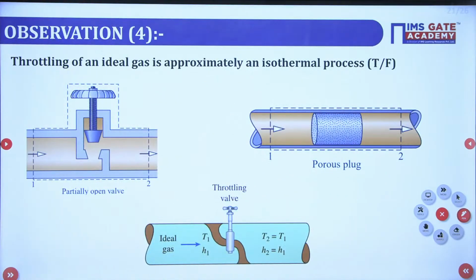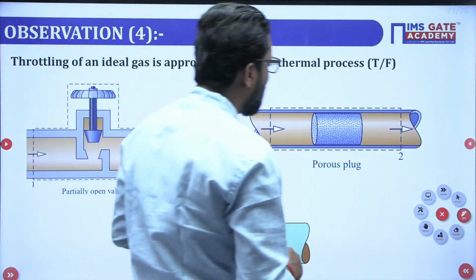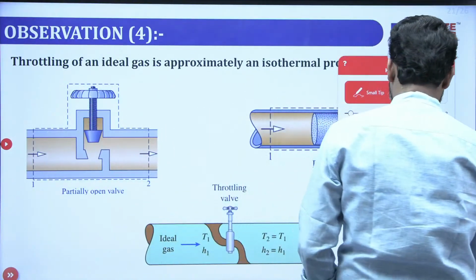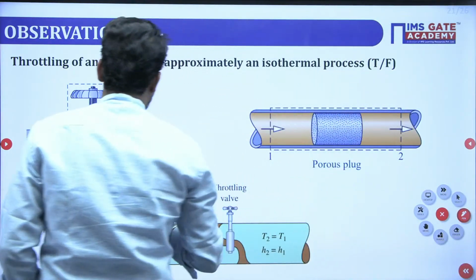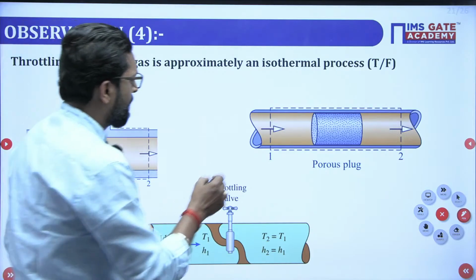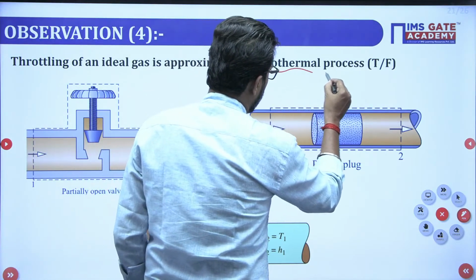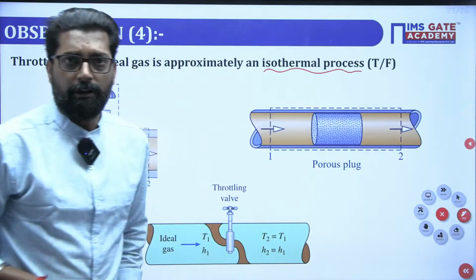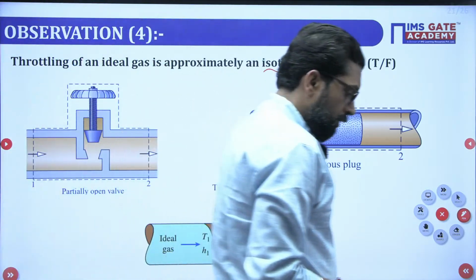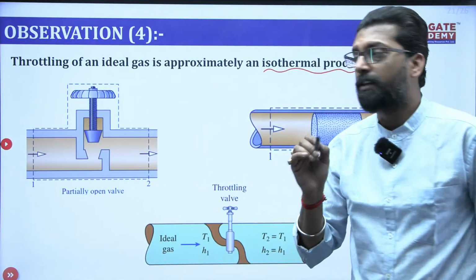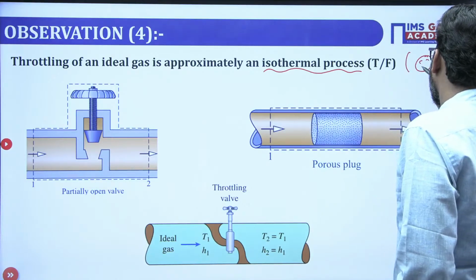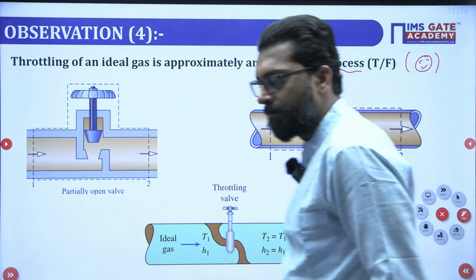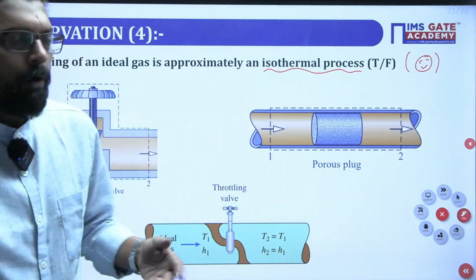Please read this question: a throttling of an ideal gas is approximately an isothermal process. True or false? Just think. Okay, now we have to start with that.